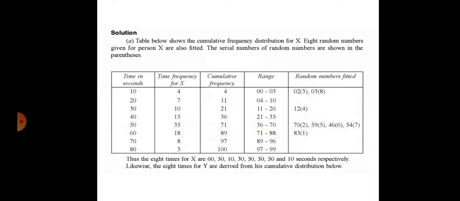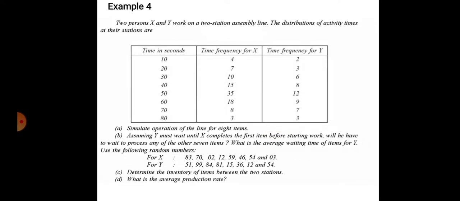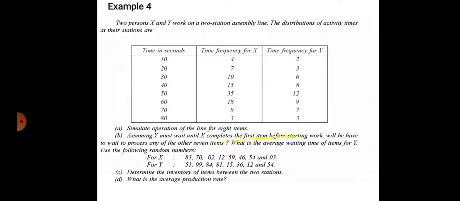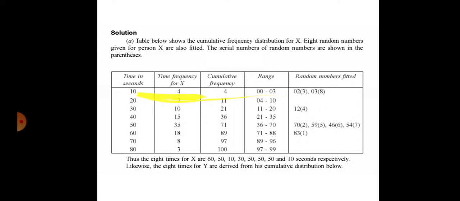It is fitting in between 36 to 70. What about next? Seventh random number is 54. 54 is also in between 36 to 70. So write down 54 as the seventh random number. And what about 8? 8 is a 3. 3 number is in the first row. So write down here 3 as the 8th random number. So these are a total of 8 random numbers: 1, 2, 3, 4, 5, 6, 7 and 8.